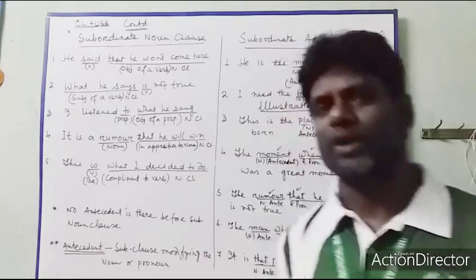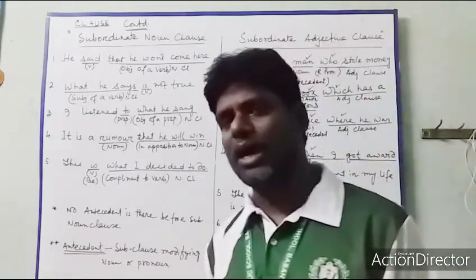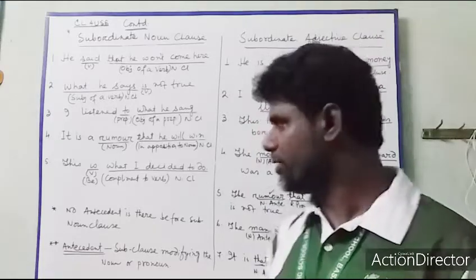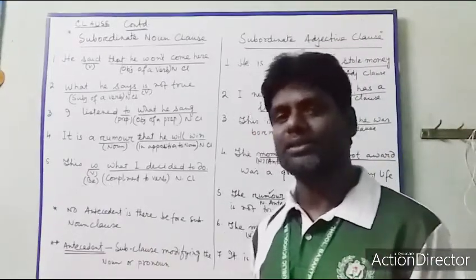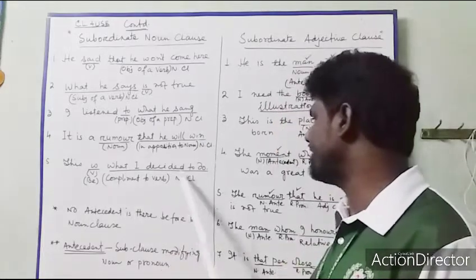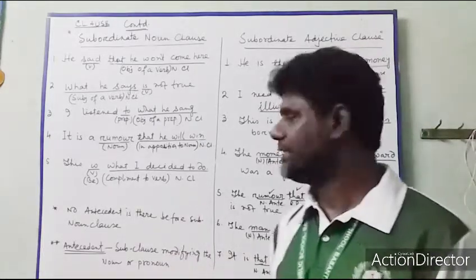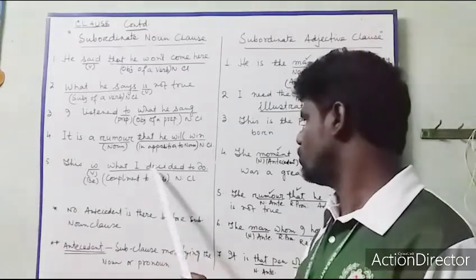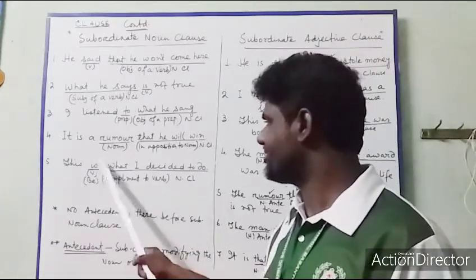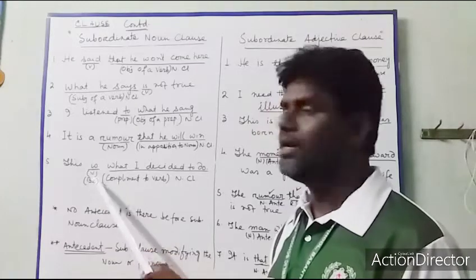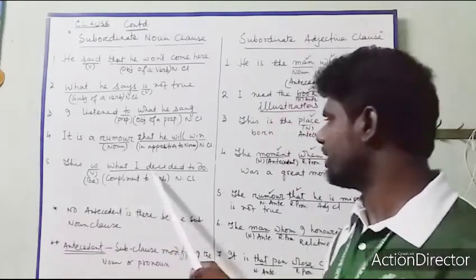After the V verb that clause will come, then the sentence will be complete. This is what I decided to do. ये है वो कौन सा जो मैं तय किया था. So this is a V verb. After the V verb, this is the subclause.